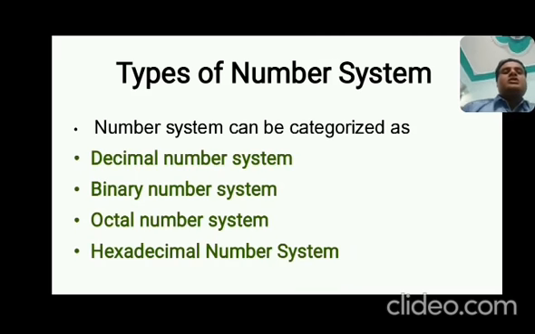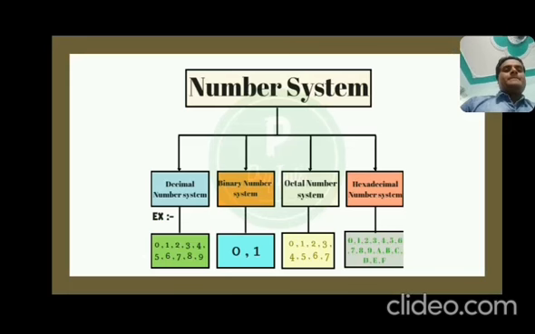Now, types of number system. There are four types of number system: decimal number system, binary number system, octal number system, and hexadecimal number system. So dear students, we will explain one by one. Before explaining the types of number system, just know what are the values of the different number systems.